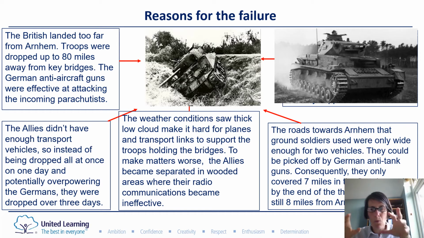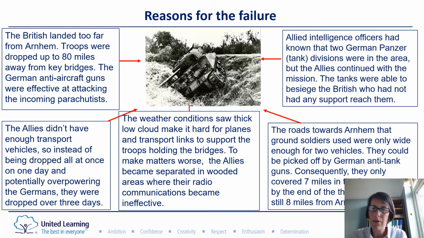It wasn't really wide, so lots of tanks couldn't come down at the same time, and the Germans could pick them off easily, and they were still a long way from Arnhem when they were meant to be there and fighting. And lastly, this top picture is a German Panzer tank, and these besieged the British, so they were not able to fight back against these very strong German tanks.